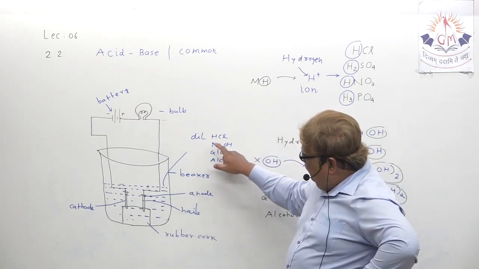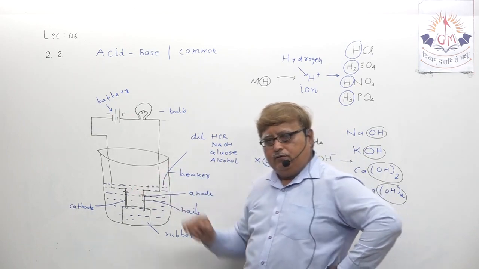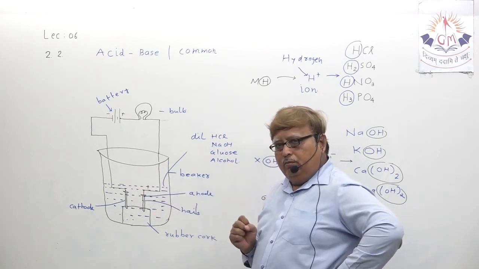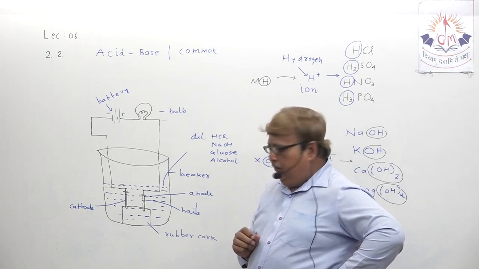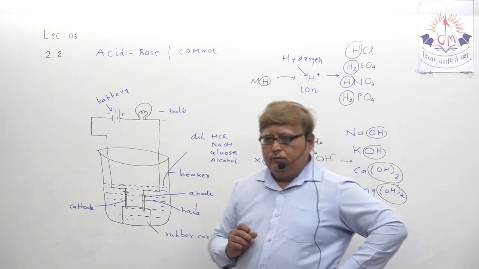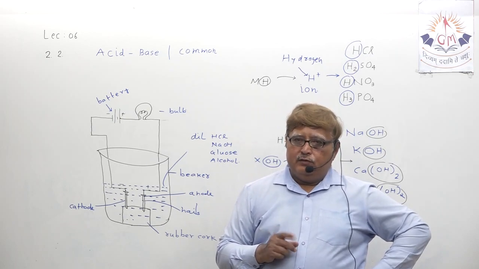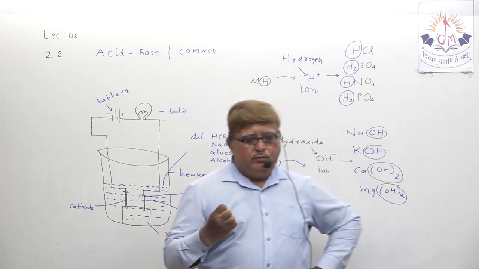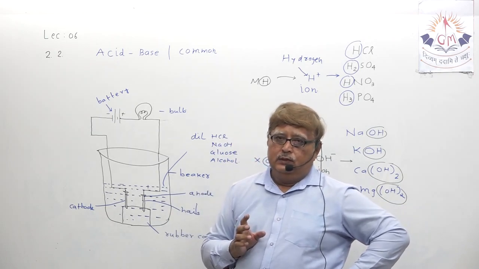So whenever acid and base are in dilution form, they both release H plus and OH minus ion. Because they release ions, ions are capable of conducting electricity, as you all know.